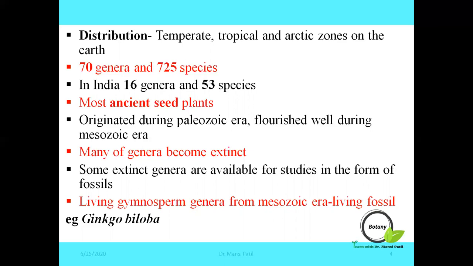Some of these genera are available for study in the form of fossils. Some living gymnosperm genera from the Mesozoic era are called living fossils due to their very long fossil history. An important example of a living fossil is Ginkgo biloba.